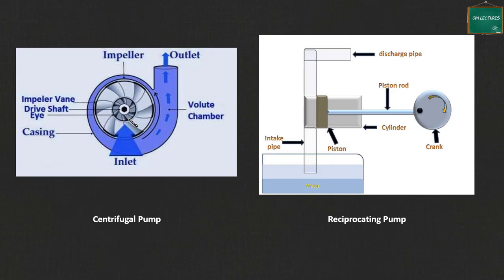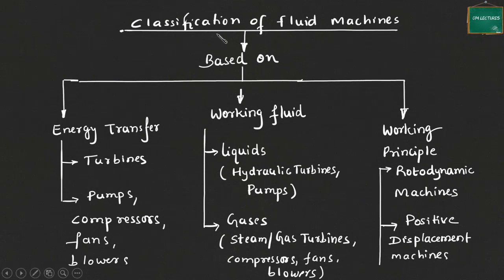If we are increasing the pressure of air or gas, generally we have a device called a compressor. We have seen air compressors. So these are the class of devices which convert mechanical energy into some form of fluid energy. Okay, so let us see the classification of fluid machines.